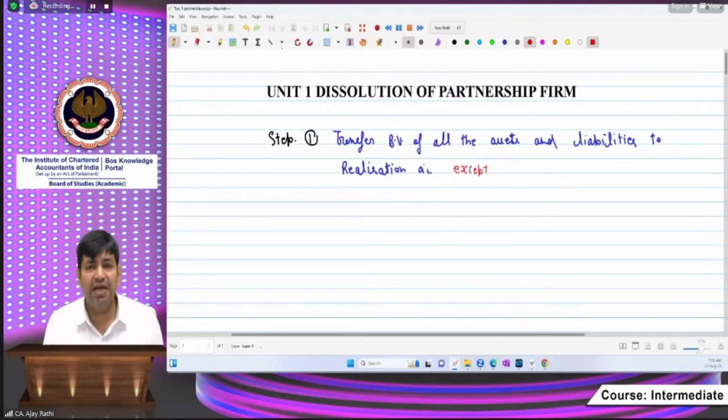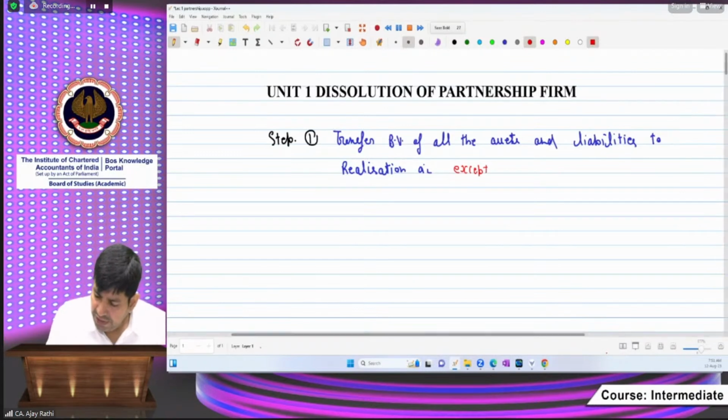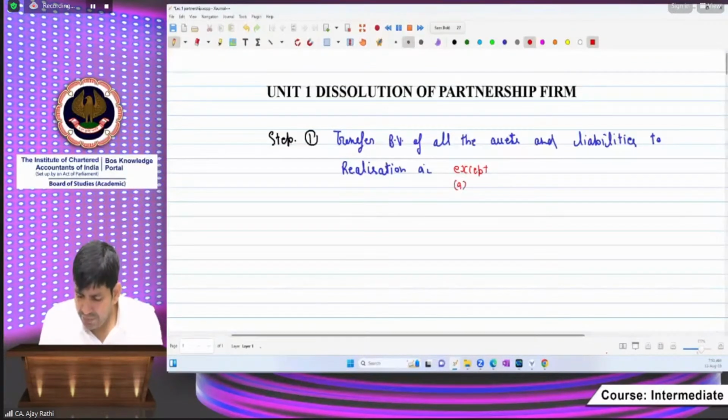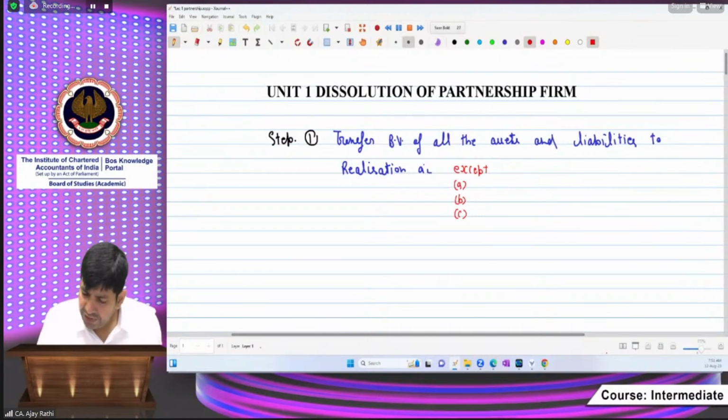Please write here names A, B and C; except all these things will be transferred.